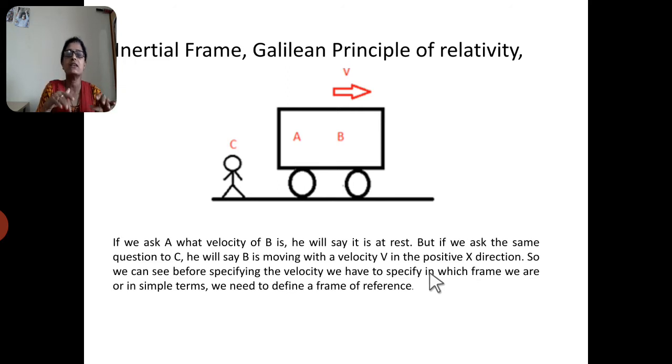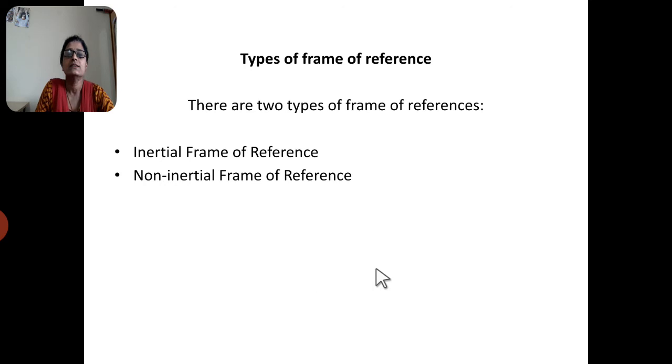So before specifying the velocity, we have to specify in which frame we are, or in simple terms, we need to define a frame of reference.